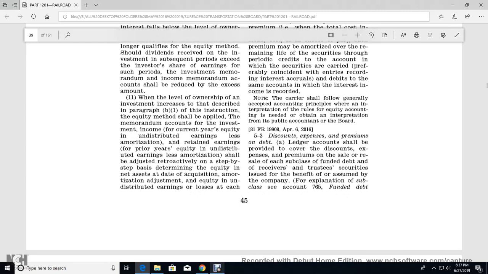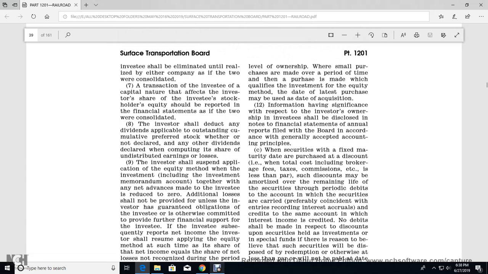All right, when the level of ownership of the investment increases as described in paragraph B1 of the instruction, the equity method shall be applied. The memorandum account of the investment, including the income of the current year under the equity method, the undistributed earnings, and the amortization, and retained earnings of the prior year shall be adjusted retroactively, with a step-by-step evaluation determining the equity of the assets of the acquisition, amortization adjustment, and equity in the undistributed earnings and losses at each level of ownership as purchases are made over the period of time, with the qualified investment made as of the latest date of purchase or date of acquisition.